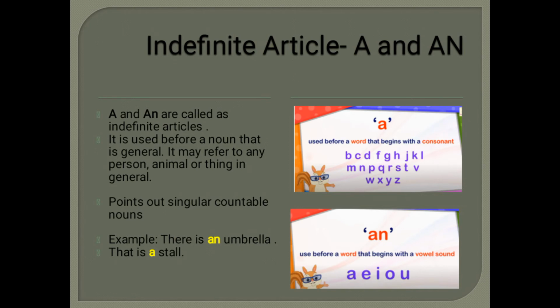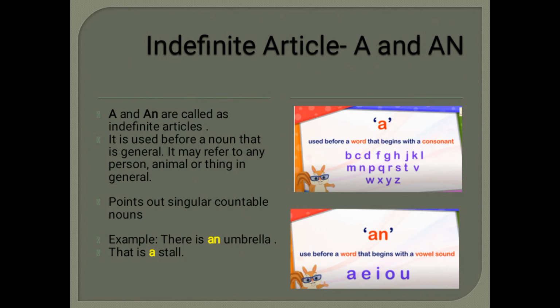An is used in a sentence before a word that begins with a vowel sound. We all know what vowels are, that is A, E, I, O, U. So, an is used before a word that begins with a vowel sound. And the article a is used before a word that begins with a consonant. And you all know what a consonant is, right children? So, these are the two tips. Please do remember.